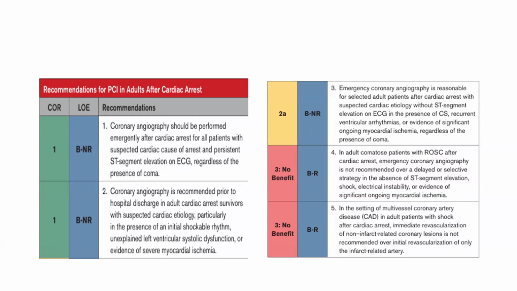Class 1B recommendation goes to taking the patient for PCI on a delayed basis. That means they are saying at least you should finish the coronary angiography before the discharge. But class 2A recommendation is going for emergency coronary angiography.